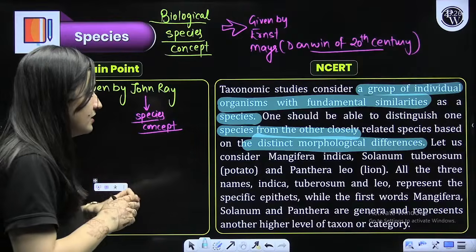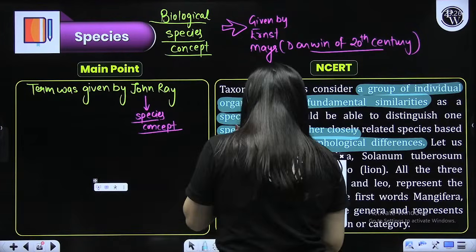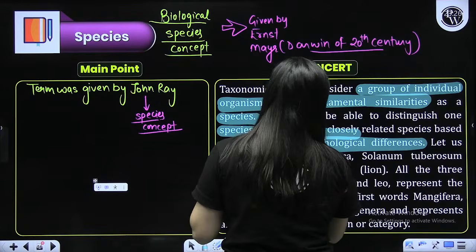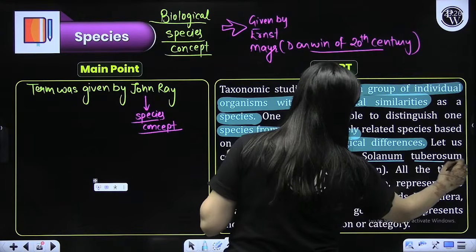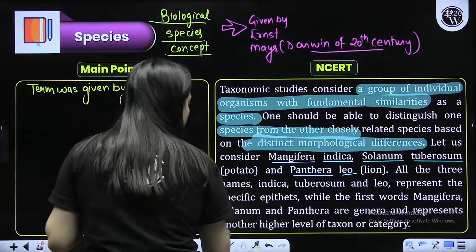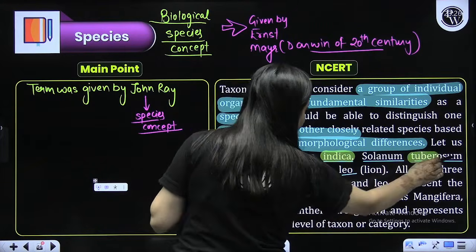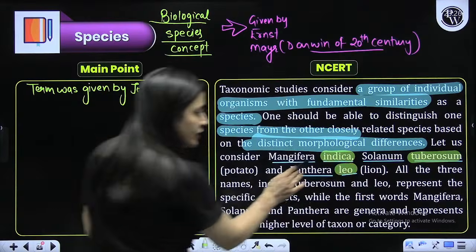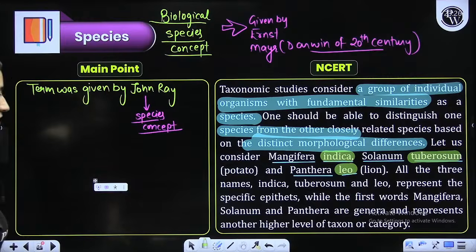Differences are there, right? So here they have given us the examples which we have to remember, beta, which we really need to remember. Is that clear? These are the examples. So here they have given us Mangifera indica. So indica is the species. Solanum tuberosum, Leo indica, tuberosum, they are what? They are the name of the species.